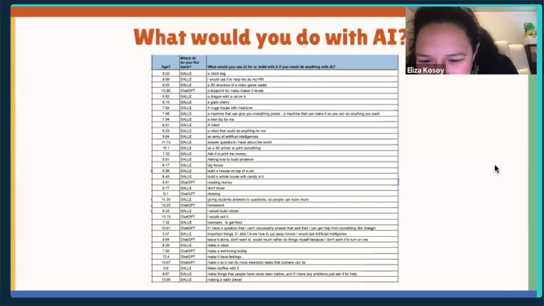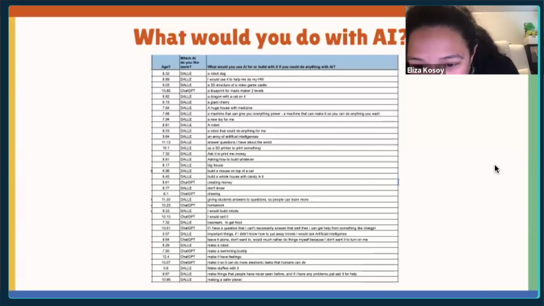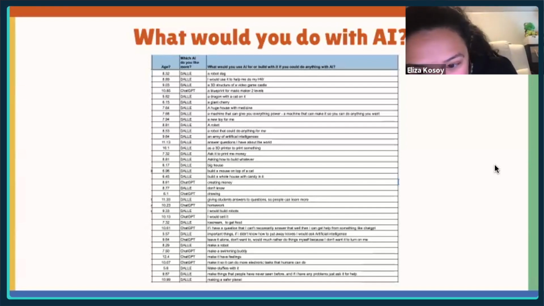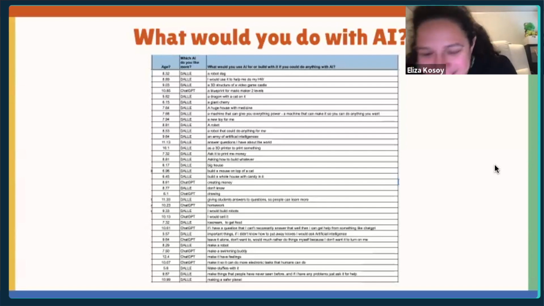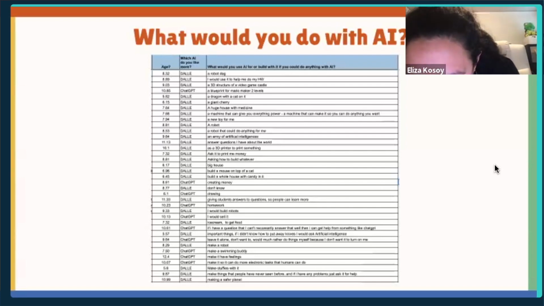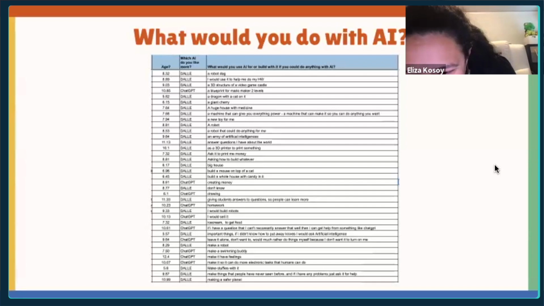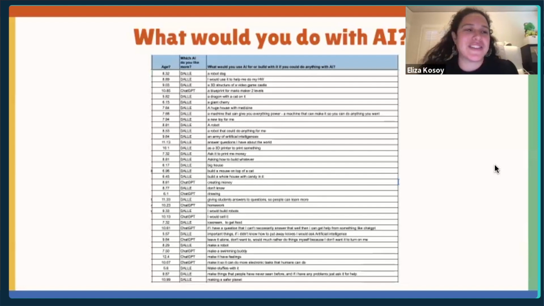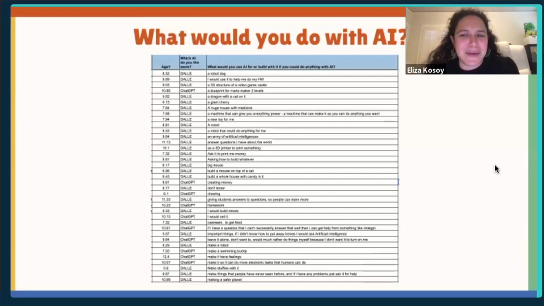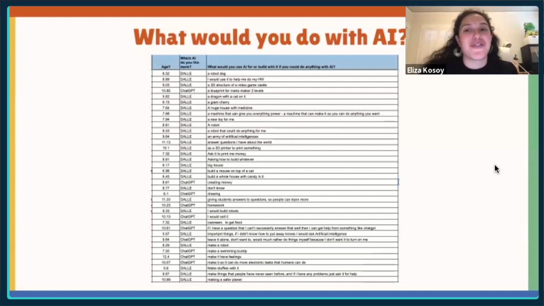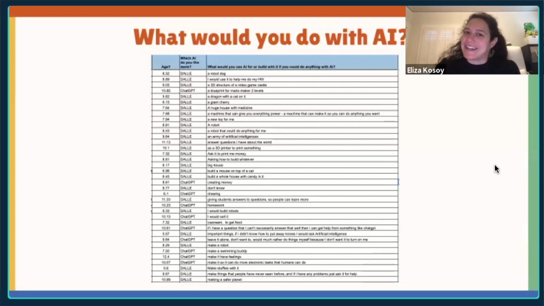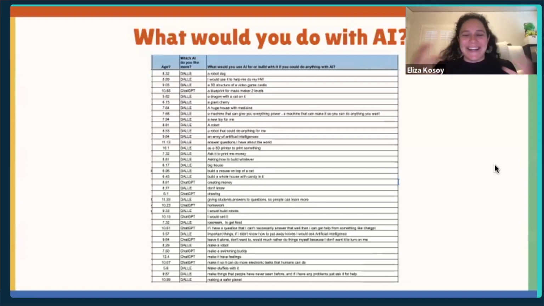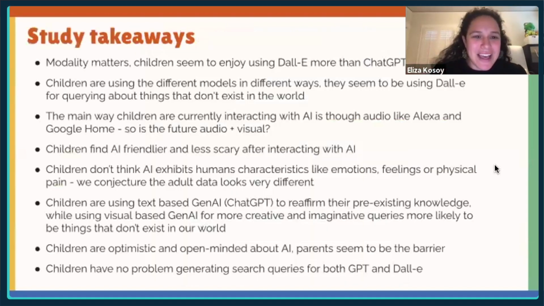Big house. Build a mouse on top of a cat. Build a whole house with candy in it. Create another creating money. Homework, robots. I think there's a theme here. Yeah, ice cream to get food. I think, yeah, these are really funny. Make a swimming buddy. And I wonder how this would change as they get older, but it almost seems like some of them are really seeking companionship. We had one child say, I wish it could read to me every night, and the parent is in the corner, like, I swear I read to them every night, and I don't know. I think it's really interesting to see how this is emerging and what children want to do with it.